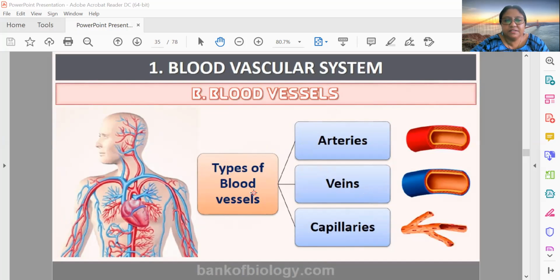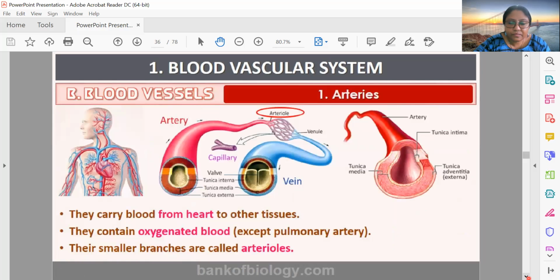The blood vessels can be of three types. One is artery, second is vein, and the third one is capillaries. Generally, in textbooks, arteries are marked as red and veins are marked as blue, because due to the presence of less oxygen in the blood of veins, the blood color looks slightly bluish black. Now, let us know about arteries.